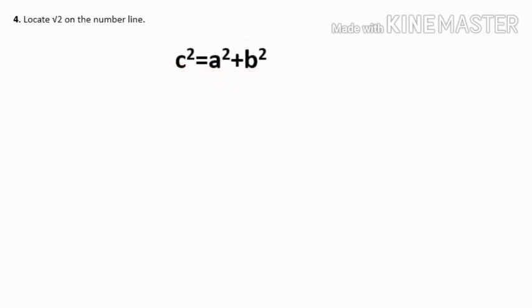The square of the hypotenuse is equal to the sum of the squares of the other two sides, that is, a square plus b square. Here I am substituting 1 for a and b. That is, c square is equal to 1 square plus 1 square. Then c square is equal to 1, here also 1 square is 1. So 1 plus 1 we will get c square is equal to 2. From here we can calculate the value of c. c is equal to square root of 2.